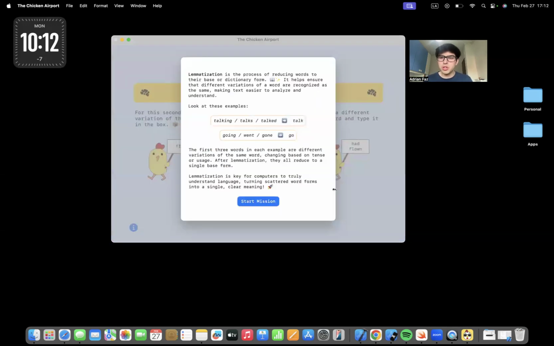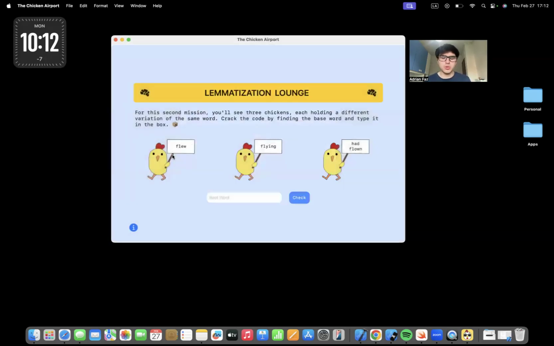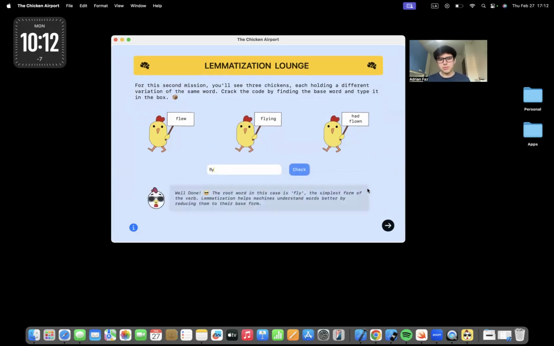Then for the second mission, which is lemmatization, the process of reducing words to their base or dictionary form, there's an explanation, and then the user has to find the base word of these three words that are variations of the same word. In this case, flew, flying, and had flown. The base word in this case is fly.